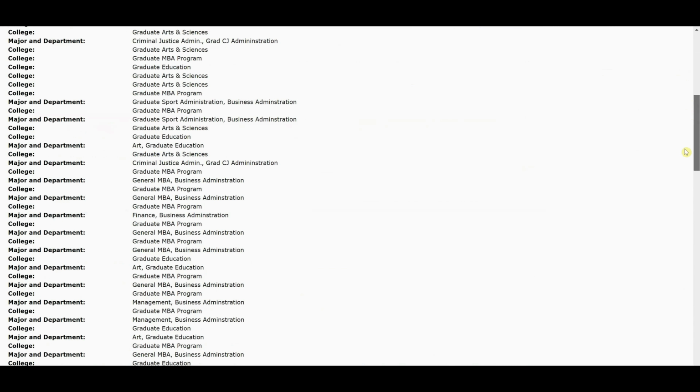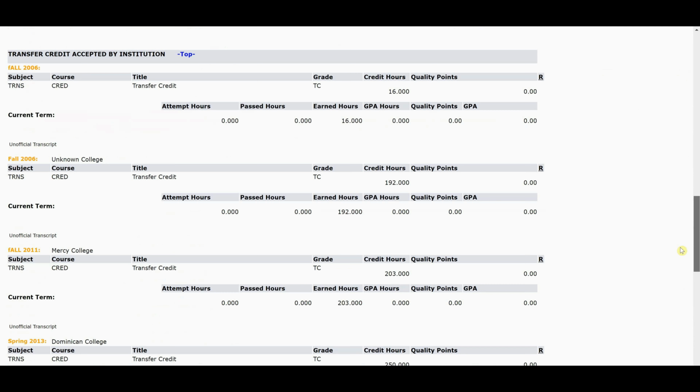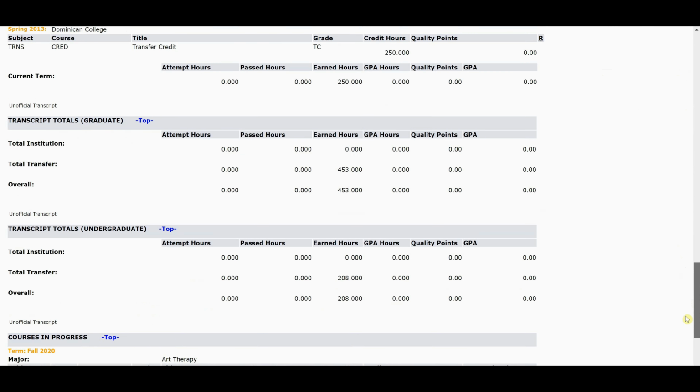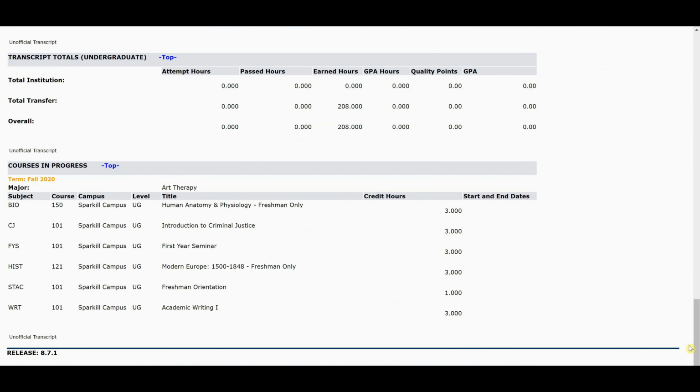So as I said, your major is listed. Any transfer credits you have would be listed here as well. And what's great is also your courses in progress are listed here. So you can see that I'm registered for the fall and these are the courses that I'm registered for. So this gives you the specific courses you're registered for. It doesn't give you your schedule, but it tells you that these are the courses that you're registered for.